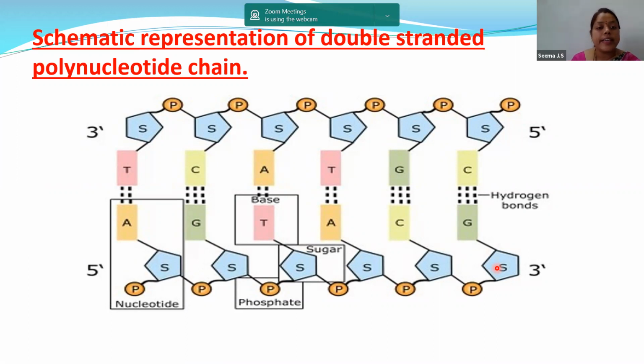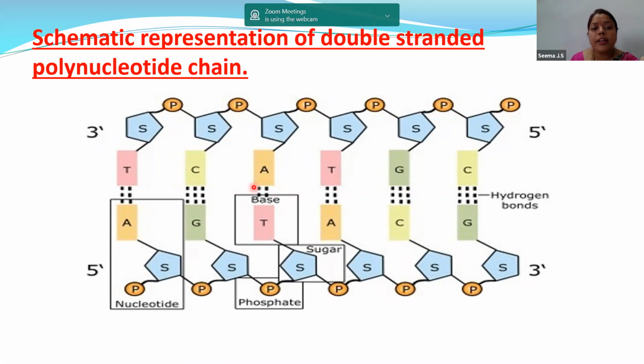First one is clear. Second one is anti-parallel arrangement. That is, if the upper strand is 3' to 5', then the opposite strand will be in 5' to 3' arrangement, which we call anti-parallel arrangement. Next one, complementarity. We have discussed purines complementing the pyrimidines. I hope you remember that. So thymine pairs with adenine, cytosine pairs with guanine, adenine pairs with thymine. All this we can understand over here.